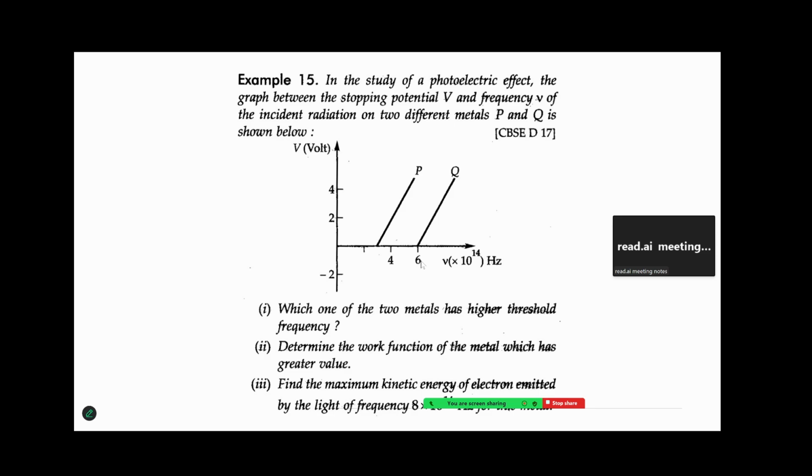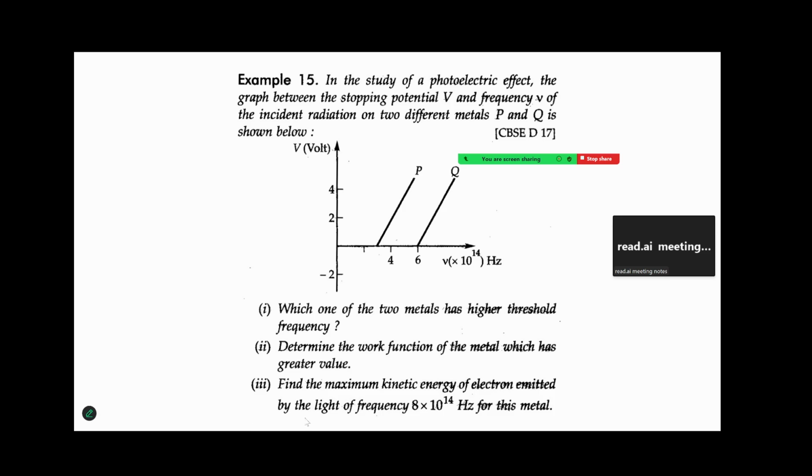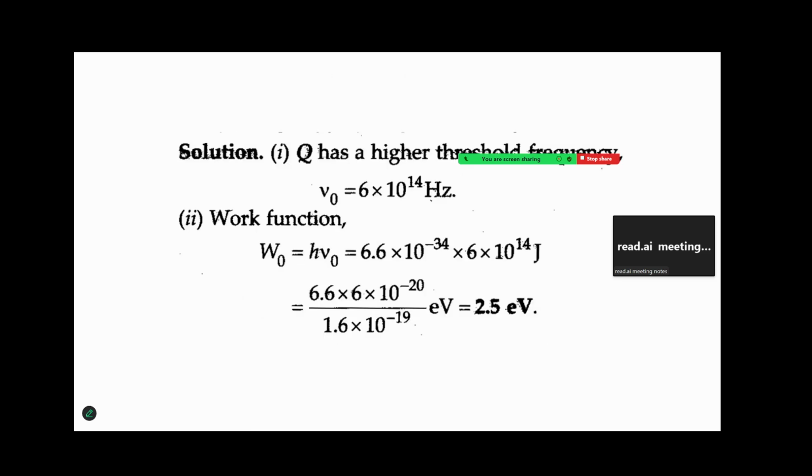So we are given the frequency, that is 6 into 10 raised to 14. You multiply it with h, that is 6.68, you will get the work function. If you want it in electron volts, you will have to convert that into electron volts. Having obtained that, you have to find out the maximum kinetic energy of the electron emitted by the frequency of light. So frequency is given, so h mu is the energy of the photon, subtract the work function, you'll get the maximum kinetic energy.